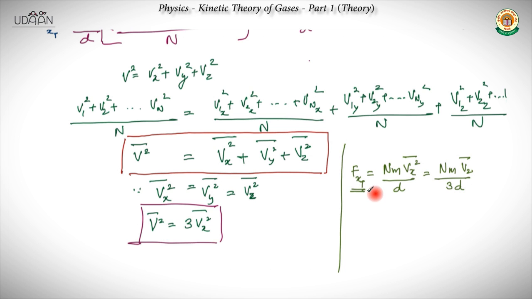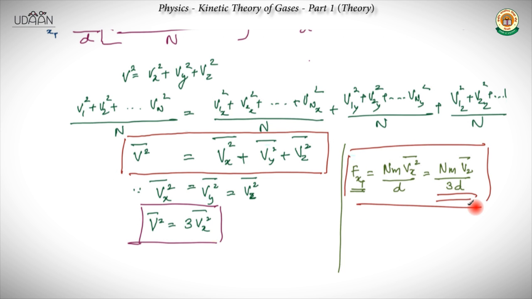Total force in the x direction, or on the wall which is in the x direction. Because the y direction and z direction won't apply any force on the wall in that particular direction. So this is the total force which we're getting on that particular wall. That's the total force because it's only in the x direction.